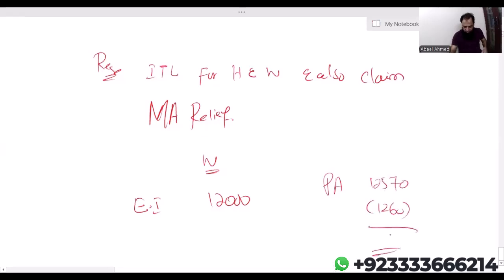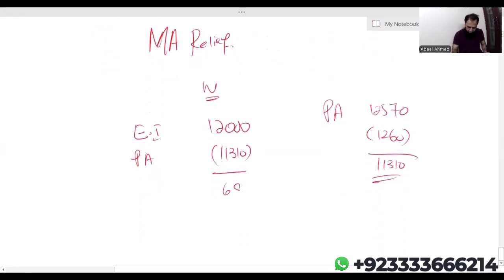It means how much personal allowance does she get? 12,570 minus 1,260. It is 11,310. So she will be getting a personal allowance of 11,310. So she will have to pay a little bit of tax. 12,000 minus 11,310. It is 690. So the income tax liability for the wife is 690 at 20%.